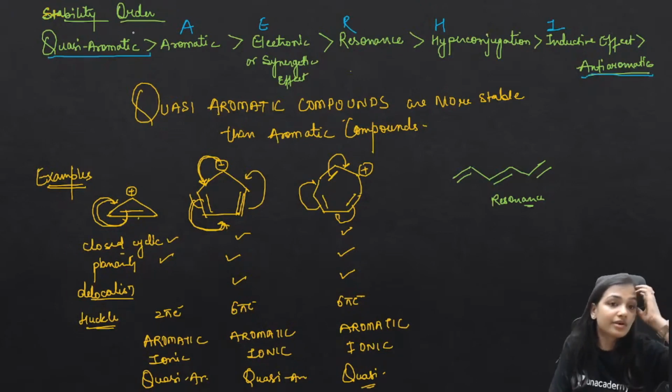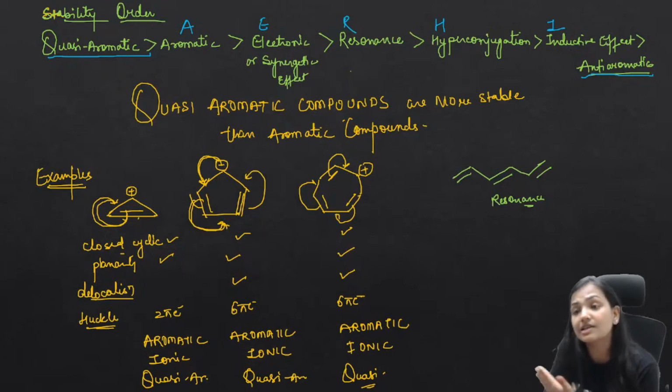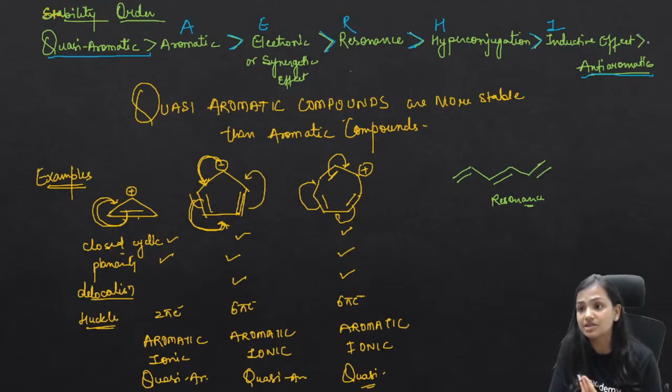So this is a simple order. Aromatic compounds are more stable than any molecule showing the synergetic effect. I will tell you about this in another lecture. Then comes resonance. If there is resonance, that will be more stable than any structure showing more hyperconjugations than the inductive effect. So this is the order that you need to follow whenever you are looking for stability.